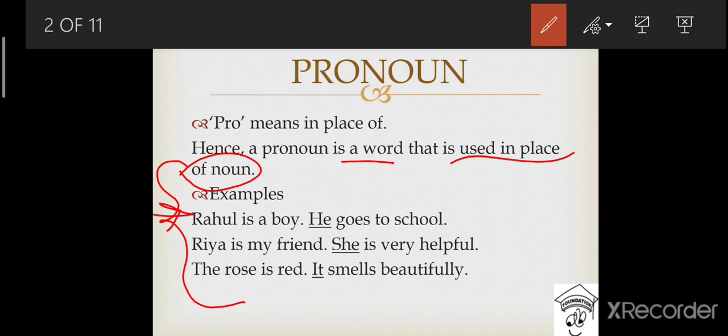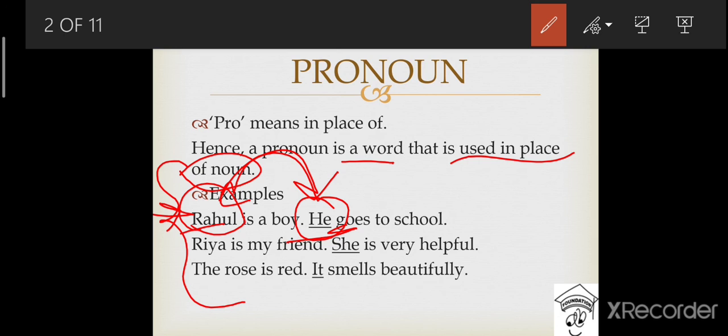The first example says Rahul is a boy. In this sentence, Rahul is a noun, right? It further says that he goes to school. So in this sentence, he refers to Rahul. Instead of saying that Rahul is a boy, Rahul goes to school, which wouldn't sound nice, we have replaced Rahul with he, that he goes to school, which becomes nicer to our ears, right? So in this way, he is the example of a pronoun.